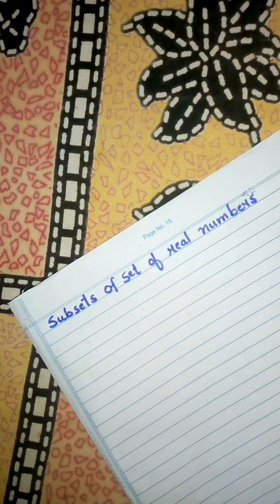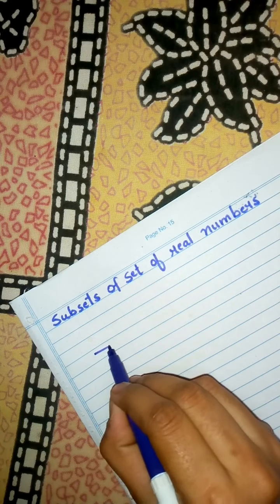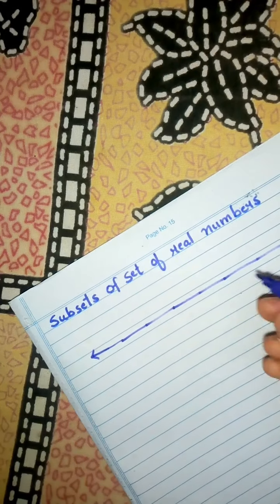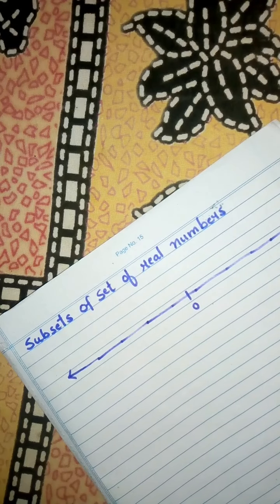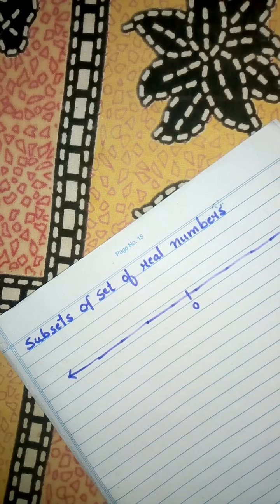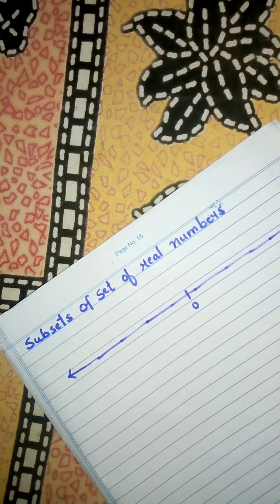Now we all know that real numbers, okay, in the 9th standard we have seen that real numbers are something very big. Okay, it contains the natural numbers, it contains the integers, it contains the whole numbers, it contains the rational numbers and the real numbers. Excluding rationals we get irrational numbers. Now here in this topic we are going to discuss about the subsets of real numbers. Okay, that means in real numbers what are the subsets it contain.